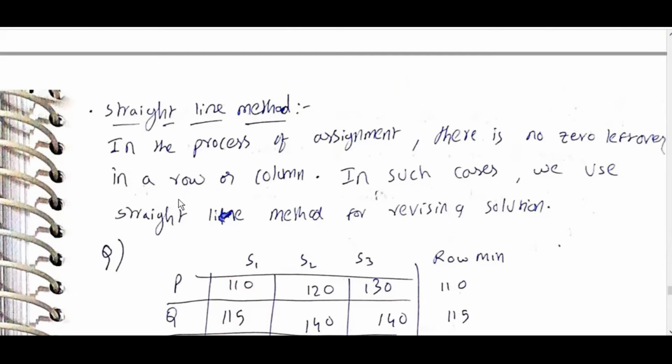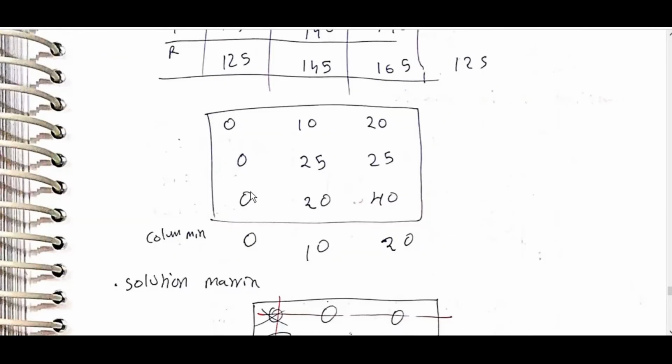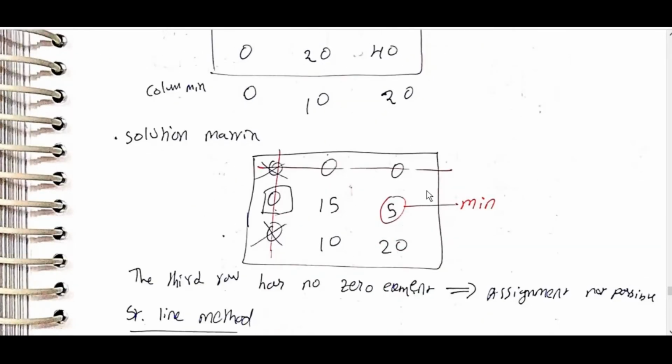Straight line method. In the process of assignment, there may be no zero left over in a row or column. In such cases, we use the straight line method for revising the solution. Row minimum, then applying column minimum. If we get it like this, we cannot select any one.